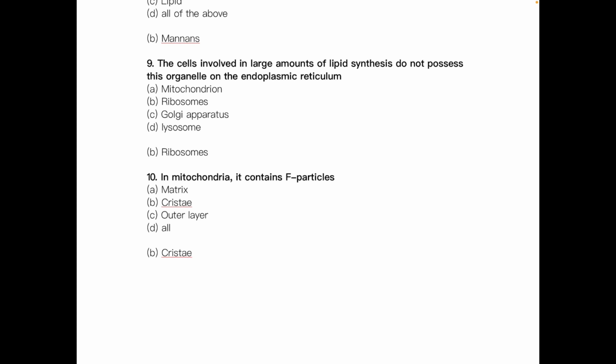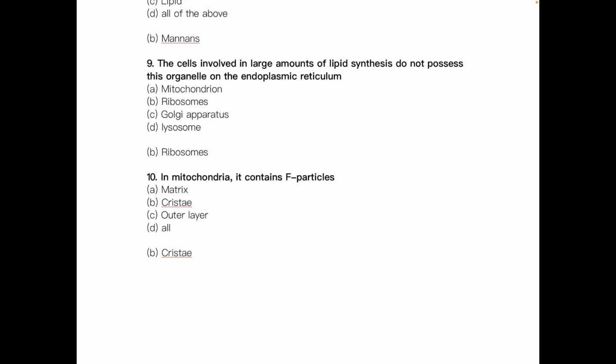If it mentioned protein synthesis and asked what it possesses, then the answer would be ribosome. But as it asked what it does not possess, that means the smooth endoplasmic reticulum, which does not possess ribosomes.